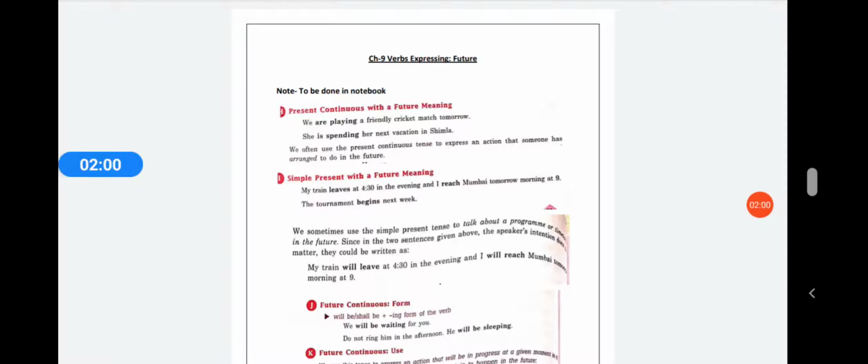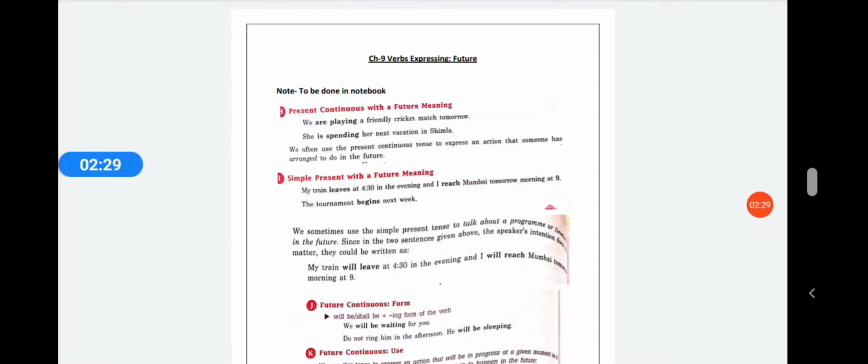The second example is the tournament begins next week. Now, we explain these two sentences by saying we sometimes use the simple present tense to talk about a program or the timeline in the future. Since in the two sentences above the speaker's intention doesn't matter, they could be written as my train will leave at 4:30 in the evening and I will reach Mumbai tomorrow morning at 9.